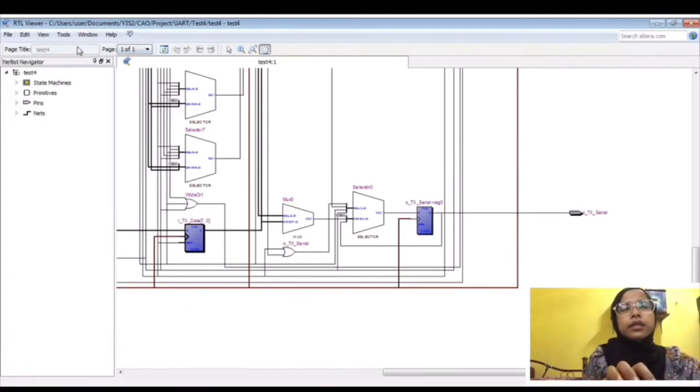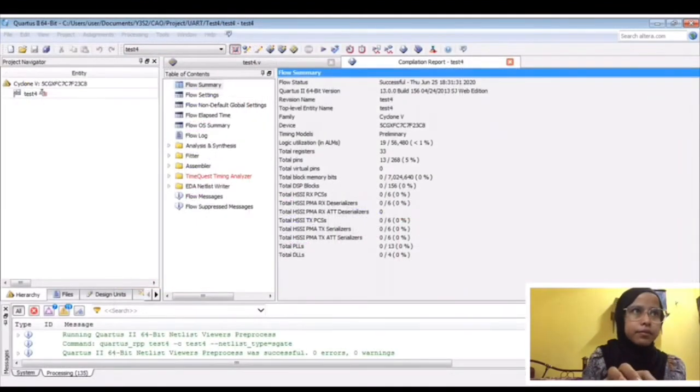Okay, after we have simulated the RTL diagram, I will show you the timing diagram that we get from this.